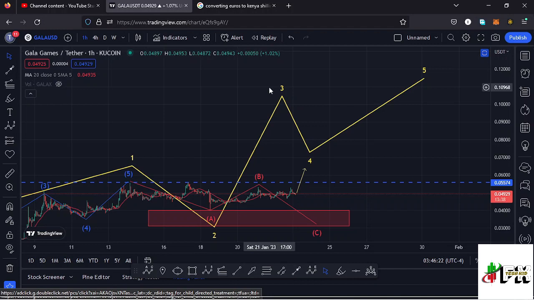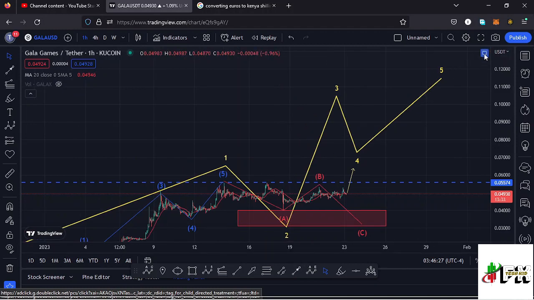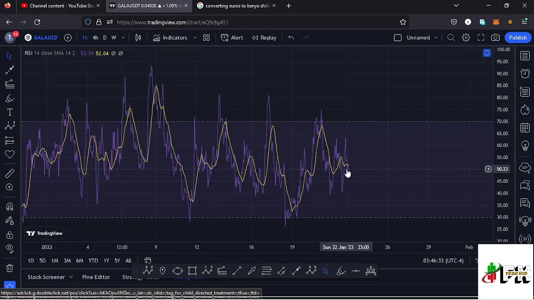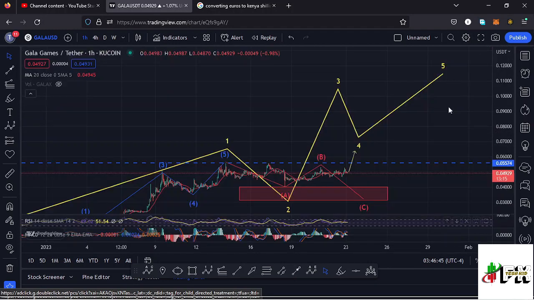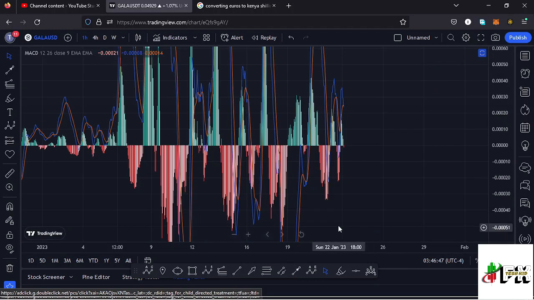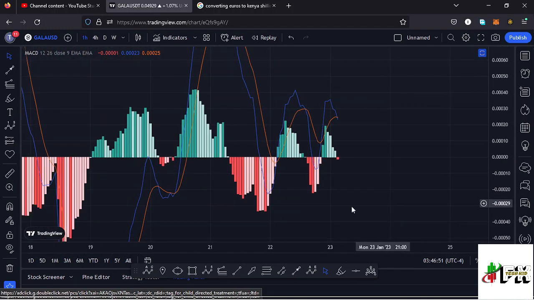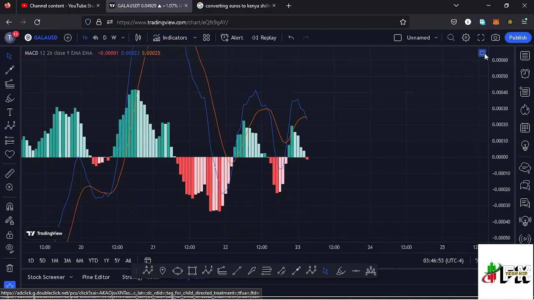So let's be patient and see how that plays out, and that is the short-term scenarios that I'm expecting to play out. And also taking a look at the indicators before I give you the long-term scenarios that I'm expecting to play out. Here on the RSI, you can see we are trading at around the 50 mark, meaning we can support both scenarios: to go higher in the formation of that wave 3, or maybe push a little bit lower in the formation of that second wave to the lower side. Also taking a look at the MACD, we have been able to print a bearish cross, but you are yet to see an increase in the selling momentum. So let's be patient and see how that plays out.